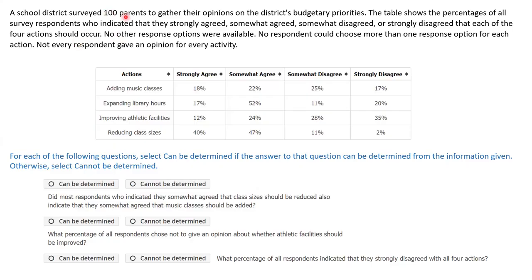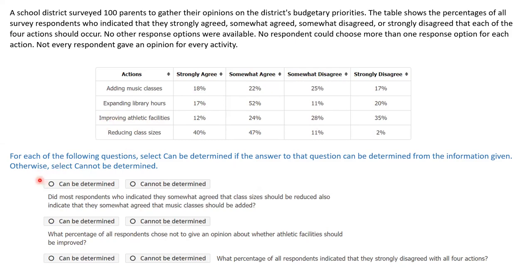For example, out of 100 parents, 52 strongly agreed that library hours should be expanded. Similarly, 28 parents somewhat disagreed that athletic facilities need to be improved, and so on.